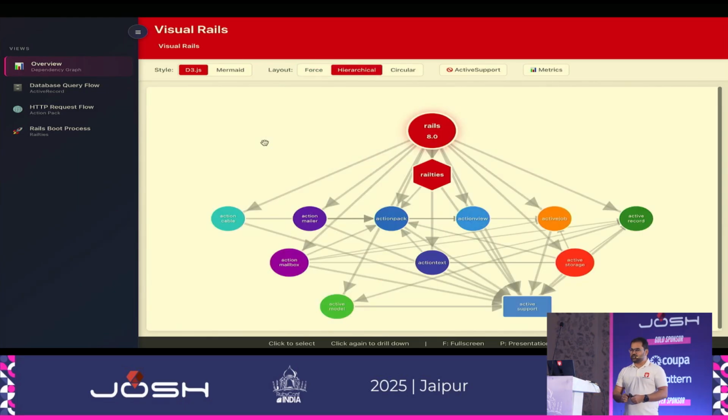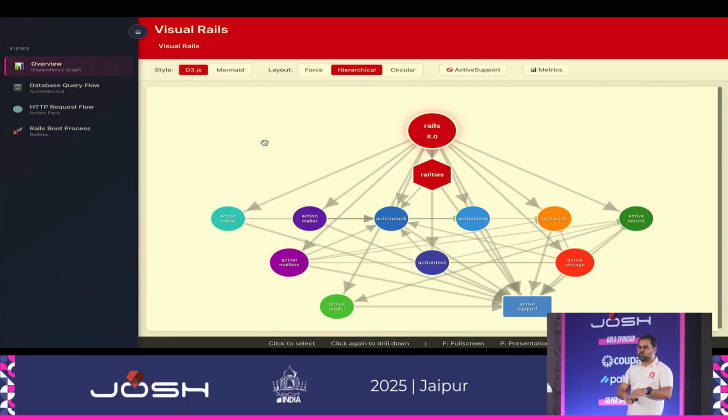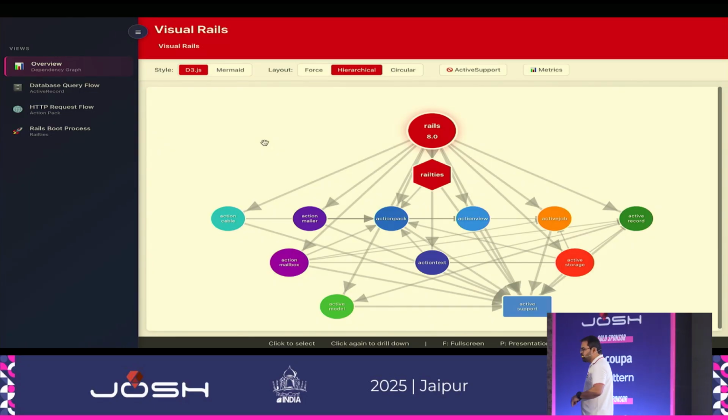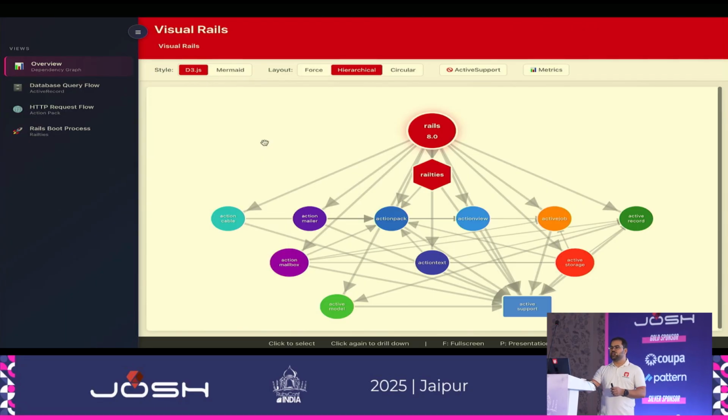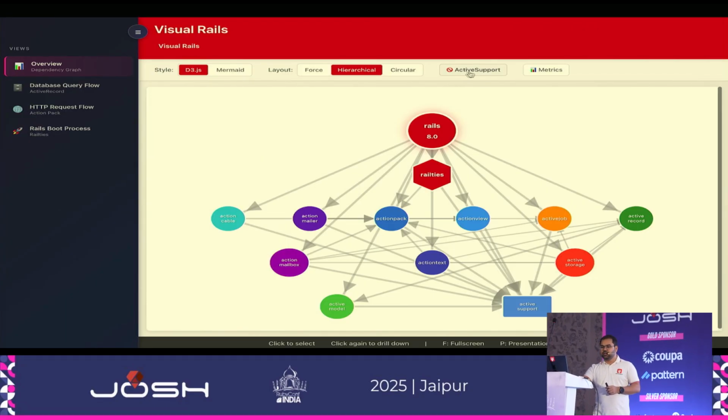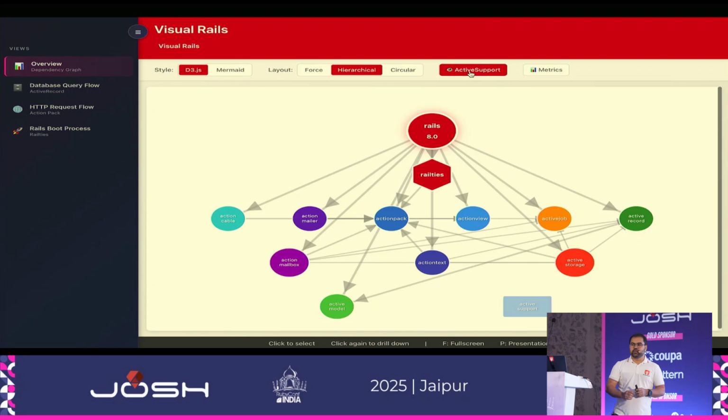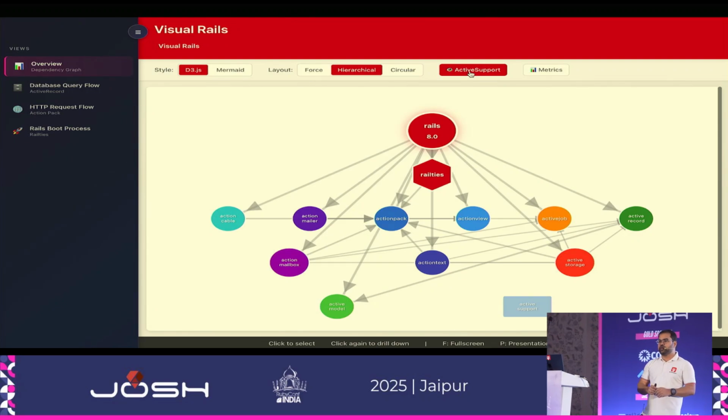What's more usable is this way of looking at it, the hierarchical structure. We have Rails, then Rails tie, and then all the important gems, or the core gems, that we can say. But even now, there are too many arrows, and one of the reasons is this thing called Active Support. If I remove the arrows related to Active Support, it now looks a little cooler and more manageable, right?